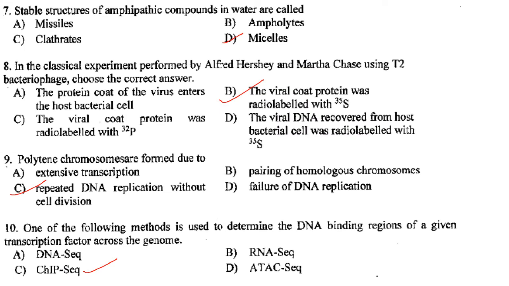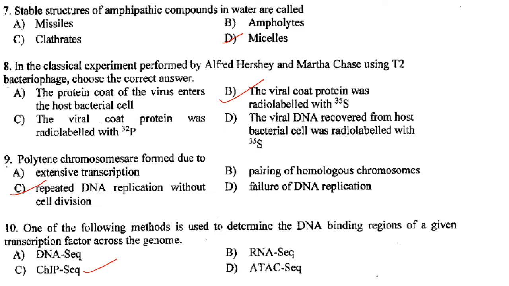Then, stable structures of amphipathic compounds in water are called micelles. Answer is option D. Then, in the classical experiment performed by Alfred Hershey and Martha Chase using T2 bacteriophage, choose the correct answer. The viral coat protein was radio-labeled with S35. Answer is option B. Then polytene chromosomes are formed due to